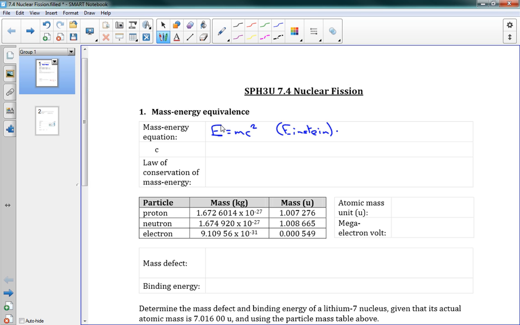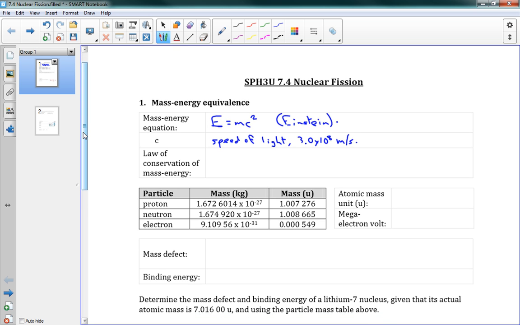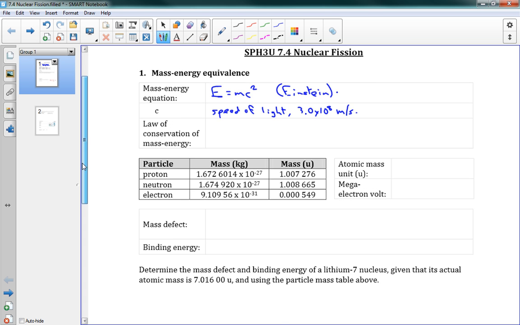And in this case, c, the letter c here, is the speed of light, which is 3.0 times 10 to the 8 meters per second. That's how fast light moves in a vacuum. Now, it can slow down if it's going through other materials. Okay, E equals mc squared. That's the name of the game here. E is energy, m is the mass, and c is the speed of light. Okay, the mass of what? The energy of what? We're going to see.